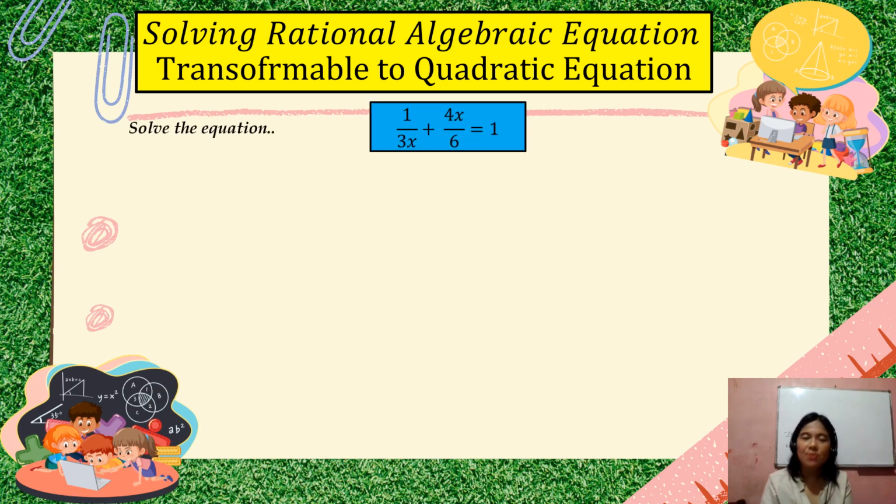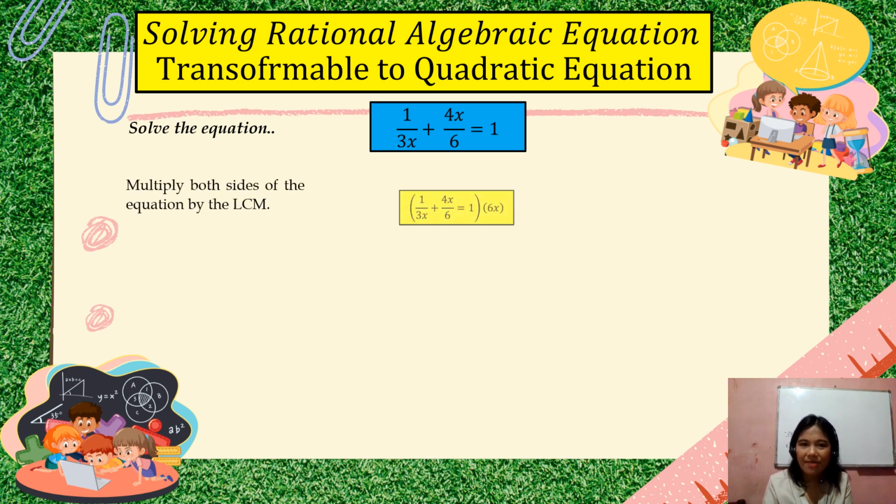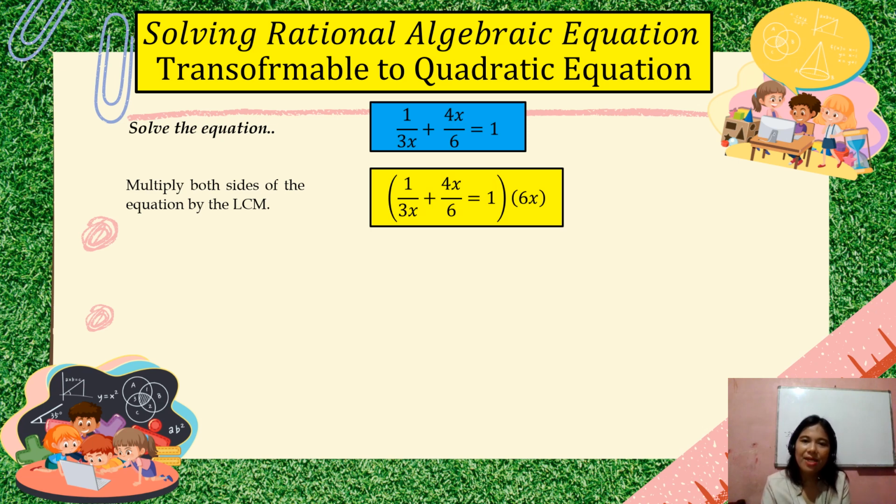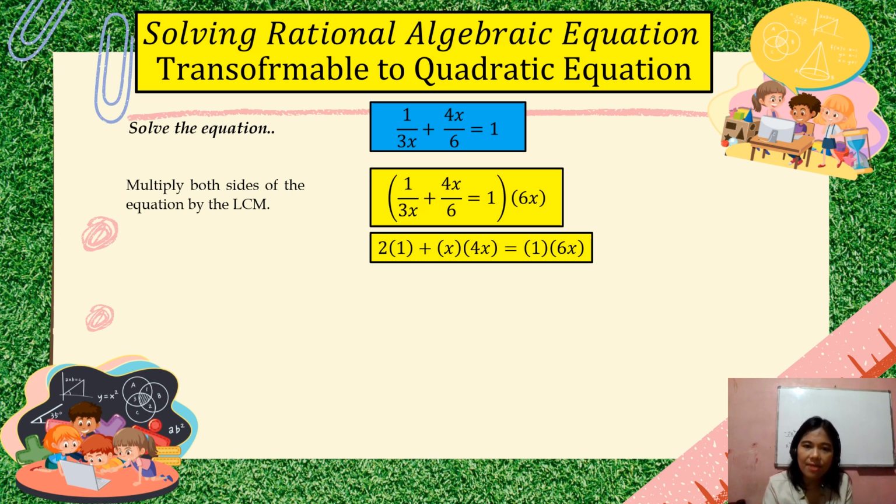Okay. Paano ba yung solving rational algebraic equation? Kung halimbawa wala siyang problem, mas madali. First is, just look for the LCM. So if we have 1 over 3x plus 4x over 6 equals 1, find the LCM of 3x and 6. What's the LCM? Common na yung 3, so we have 6x. Okay? So 6x tayo, simplify tayo dito. Divide muna.